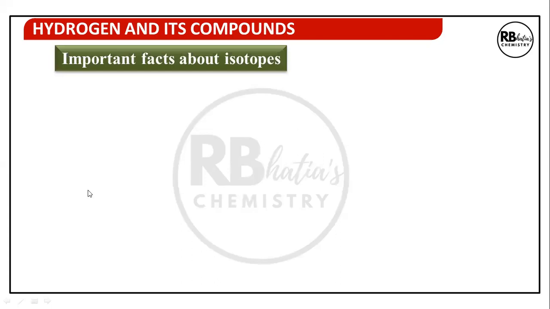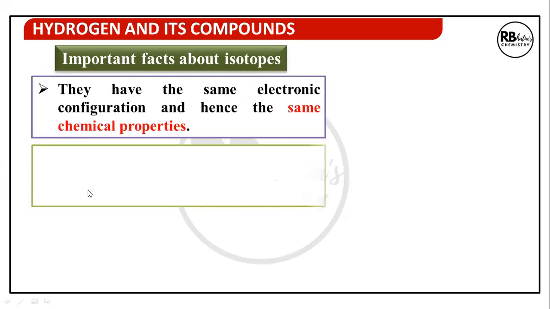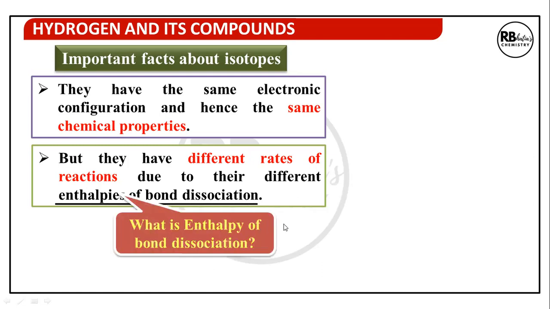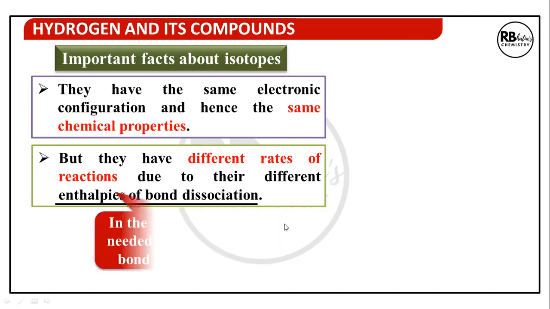Important facts about isotopes. They have the same electronic configuration and hence similar chemical properties. Same configuration means same valence electrons. So the chemical properties are going to be similar, but different rates of reaction due to their different bond dissociation enthalpies. What is enthalpy of dissociation?